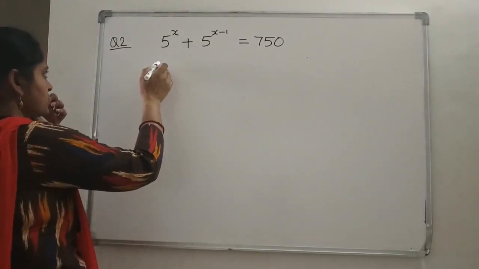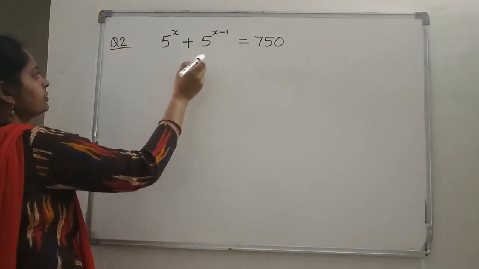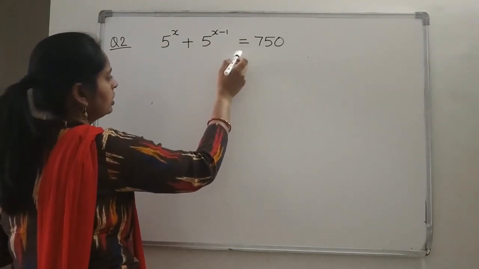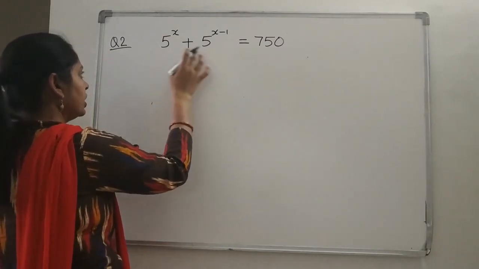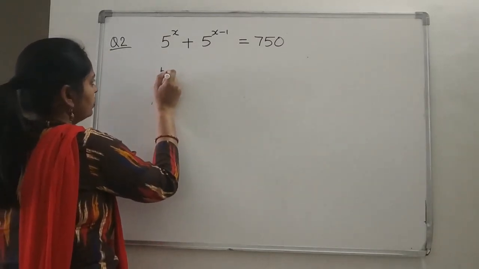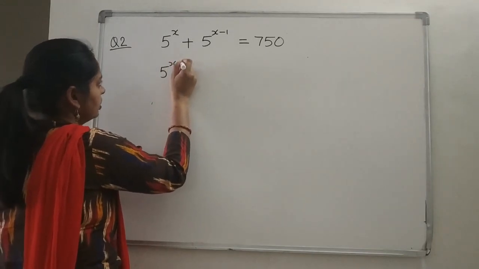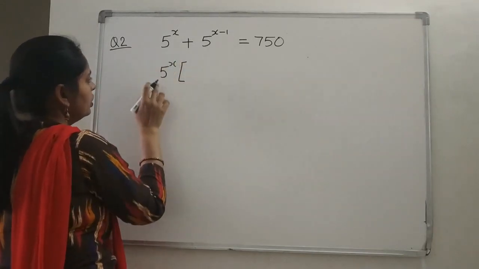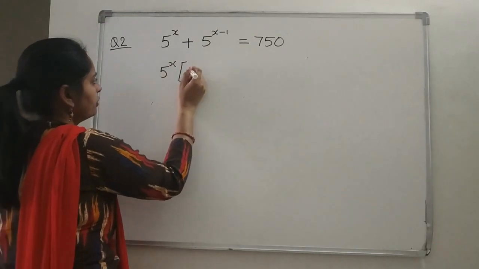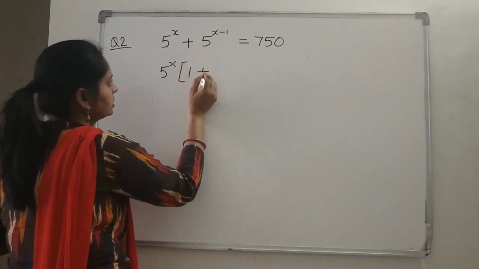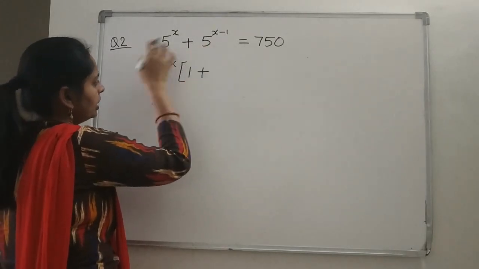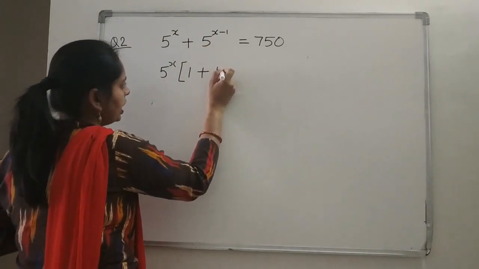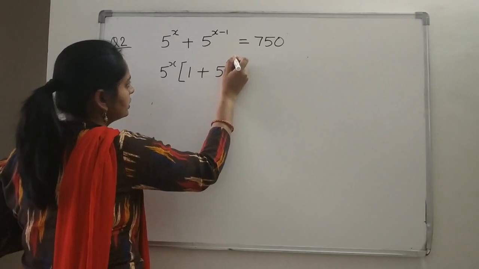Yes, now see the next question. 5 to the power x plus 5 to the power x minus 1 is equal to 750. Then we can see here what we can take out as common. We can take out 5 to the power x as common. What is left? We have taken out 5 to the power x outside, so what is left? 1 plus, this is plus, so here plus will come. 5 to the power x we have taken out, so what is left? 5 to the power minus 1 is left.